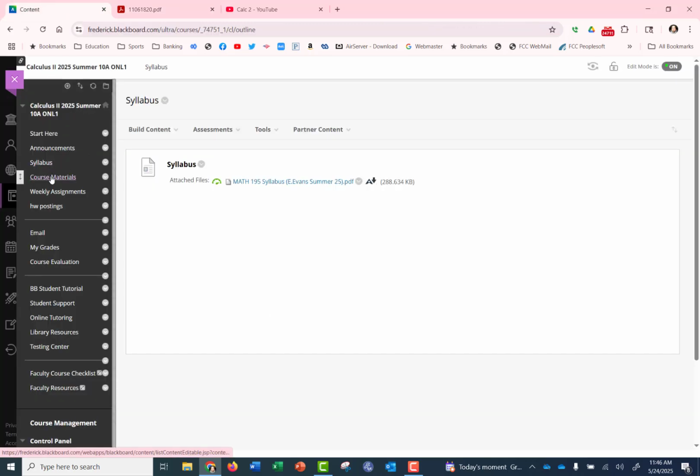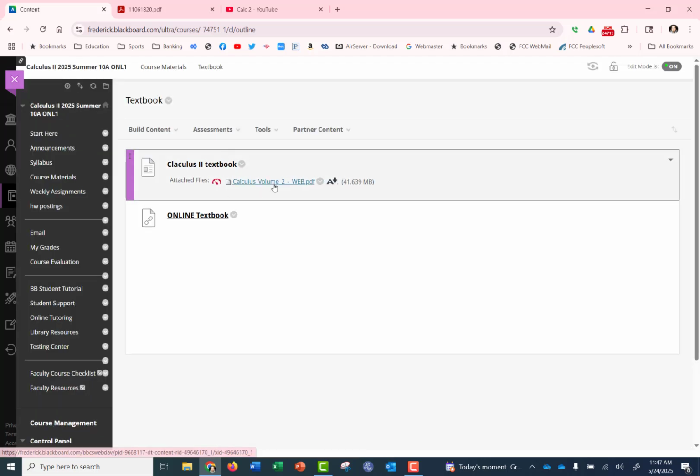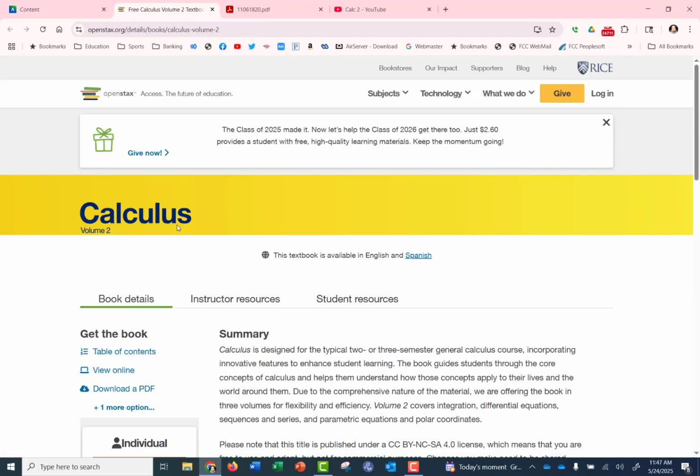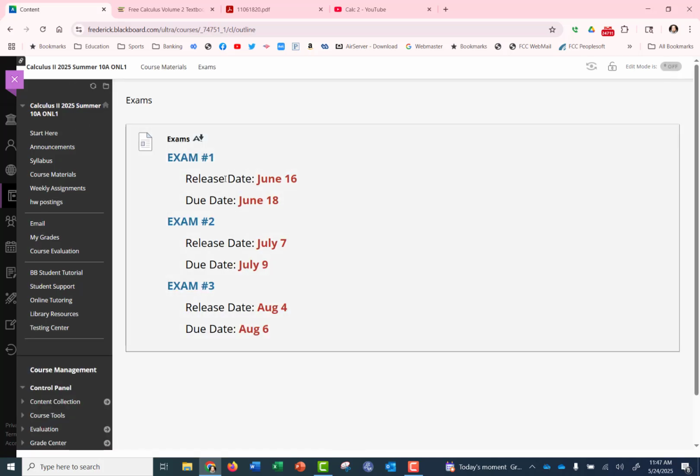Going back to course materials, you'll see you have your access to your free online open educational resources textbook. You click there. You have both a PDF version as well as the online version of the textbook that can get you through the term. The exams will be located here. You can also have a link within the weekly assignments, which we'll get to in a second. And your exams will be located here, both the release date and the due date for the exams.